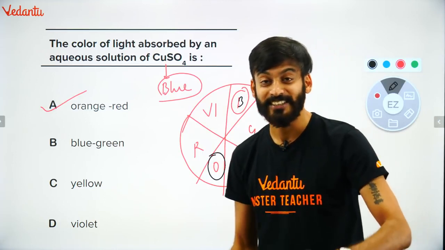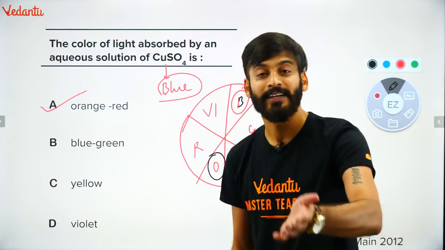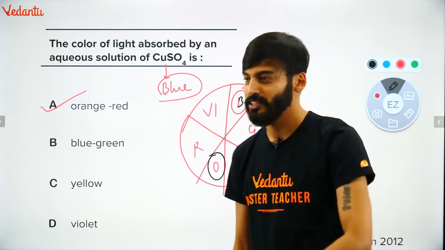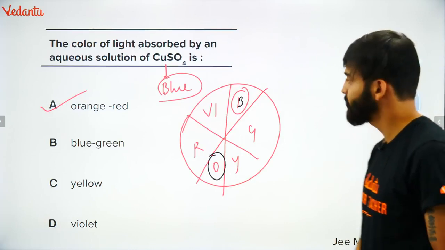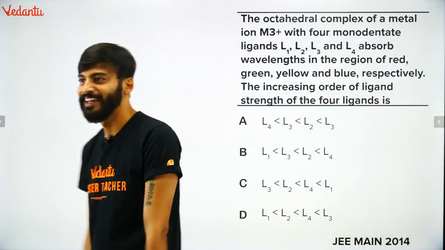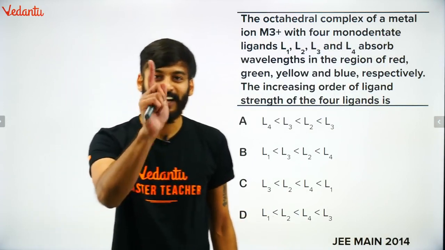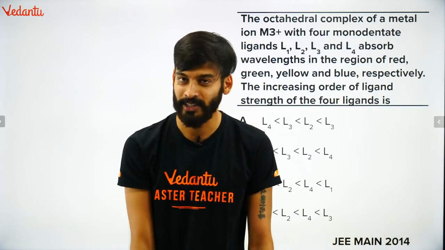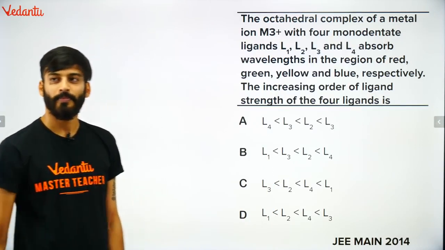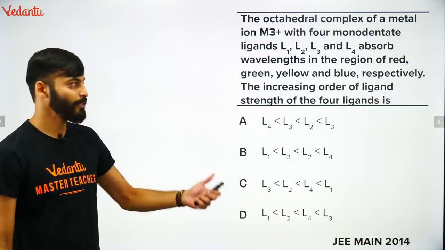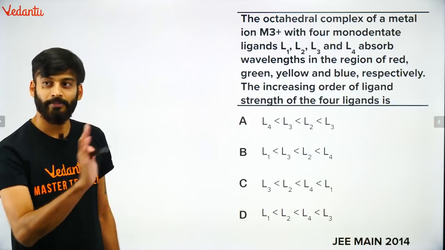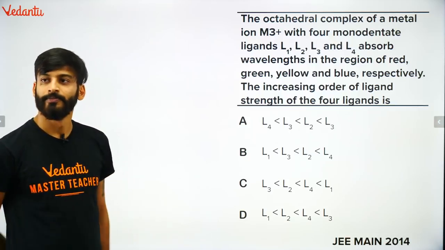JEE, again, I'm saying JEE has a habit of repeating the pattern. There is a repetitive pattern. Next question was again asked on color. This question came in 2012 mains. ठीक है? A very good question came again in 2014 based on color wheel itself. ये भी color wheel पे ही question है. बड़ा interesting question है. Check this out. Can you guys tell me what will be the answer? थोड़ा सोचना है because काफी अच्छा question था. थोड़ा you can take time and tell me the answer. What will be the correct answer?